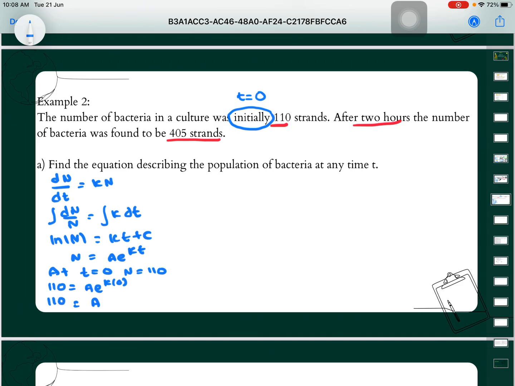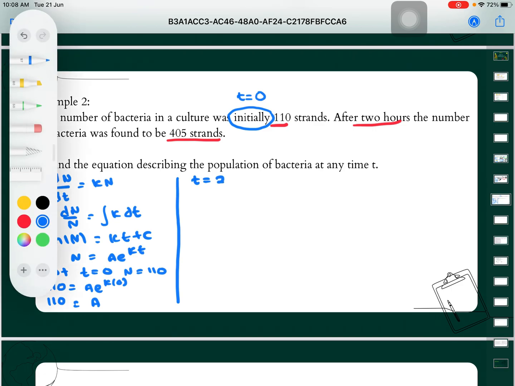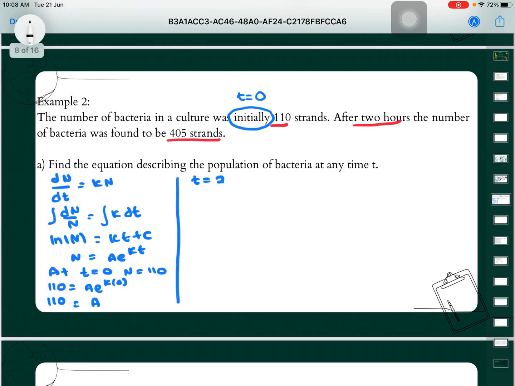Okay, we are already given in the question that when our t is equal to 2, then our N becomes 405. So what we will get? 405 is equal to 110 e power of 2k. Okay, so we want to find the value of k here.